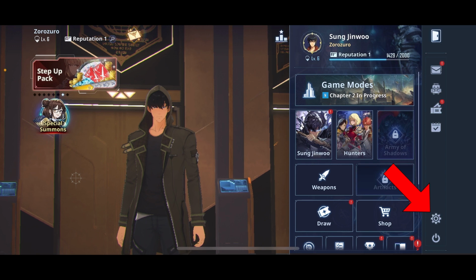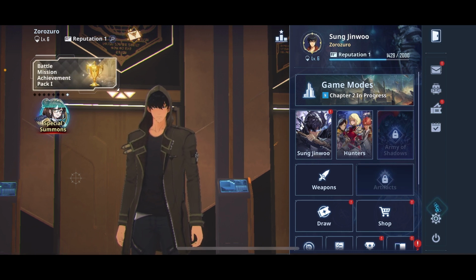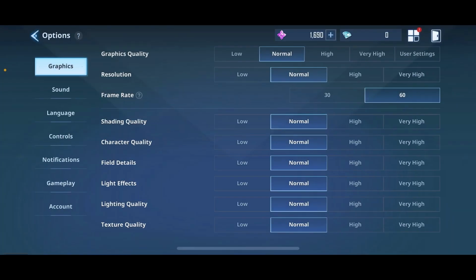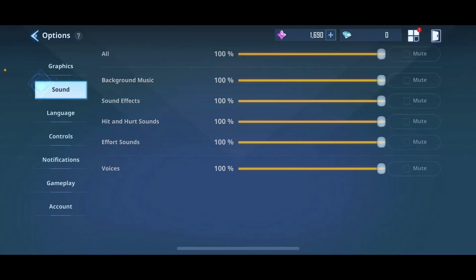Find the settings option and tap on it. Go to the sound settings. Finally, tap on the mute button right beside the sound effects option to turn off the sound effects.